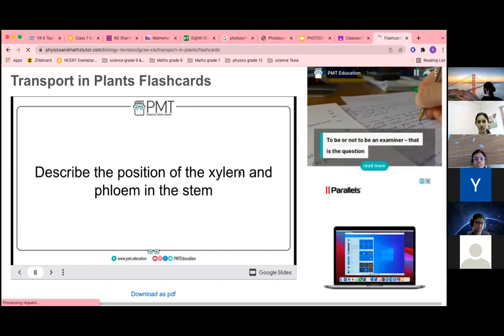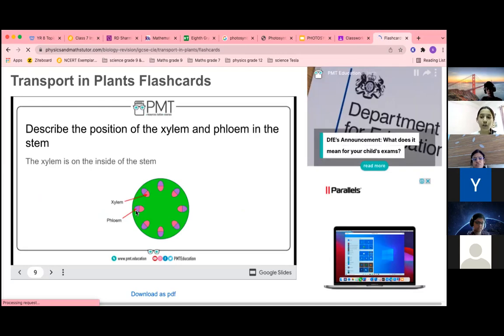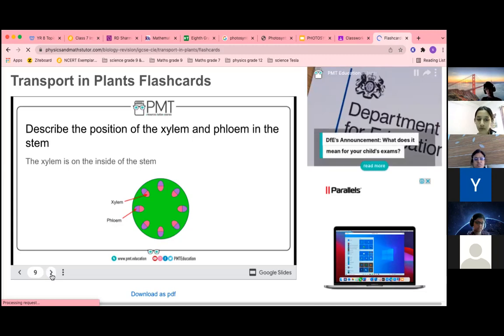Describe the position of xylem and phloem in the stem. You remember? Ma'am, the phloem is on top of the xylem. So outer side, you will say. Phloem is on the outer side and xylem is on the inner side, inside of the stem. Okay.